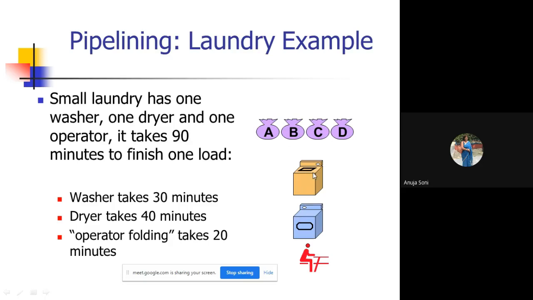Similarly, in the meantime, as and when the washer is free, and A and B have gone across it, C could also be entered into the washer, so it would have maintained a kind of pipeline. If this kind of strategy is adopted, it is called a pipeline. These three can be viewed as three small sub processors.